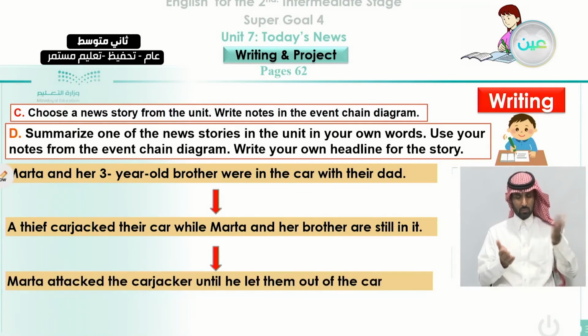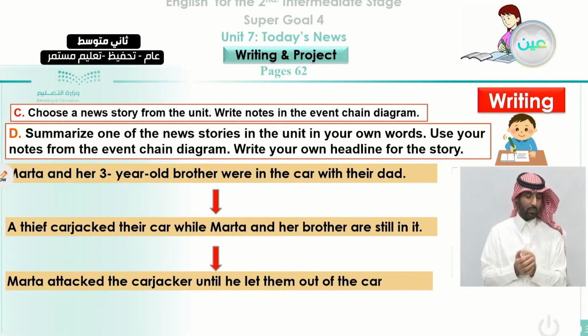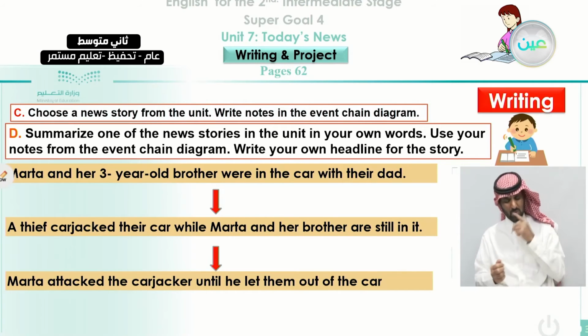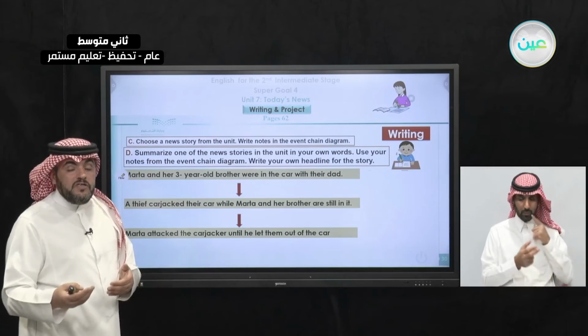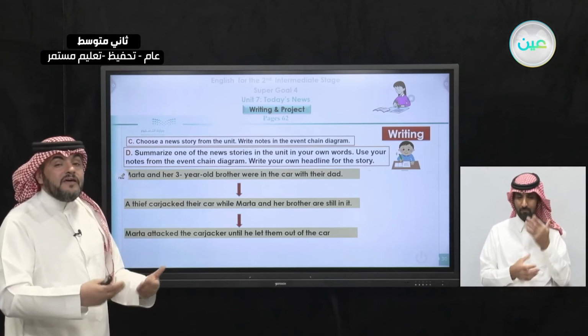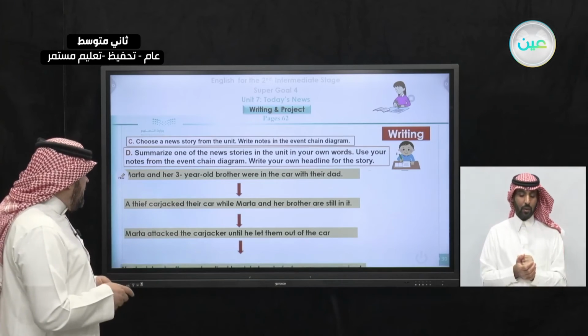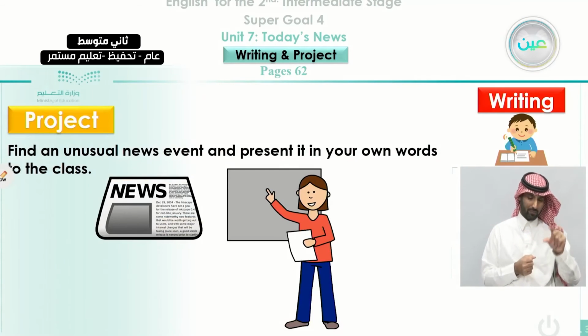Next, we can tell that Marta attacked the carjacker until he let them out of the car. Notice here we didn't mention the reaction of the father and what he did and how he was trying to grip the car and so on, because we are making a summary. And also we can tell that she took her brother and walked back to her dad, who was very surprised and very happy. This is how we can summarize the story.